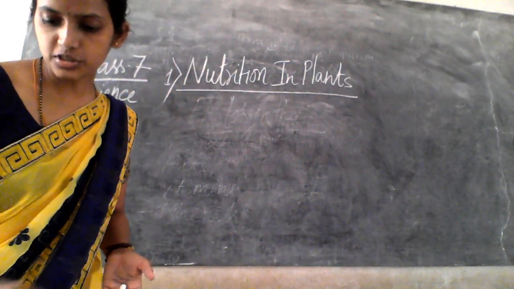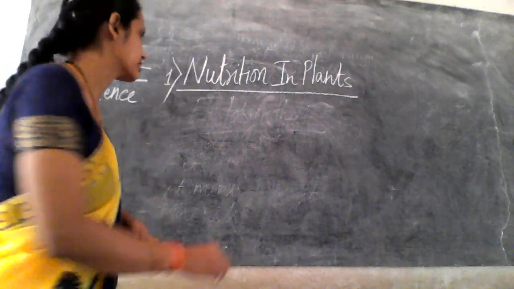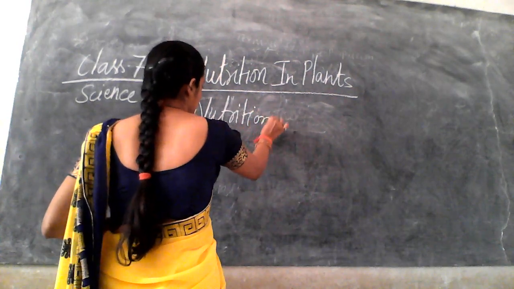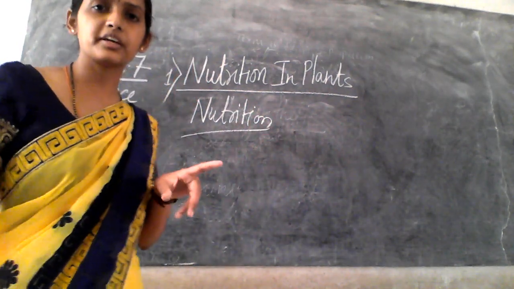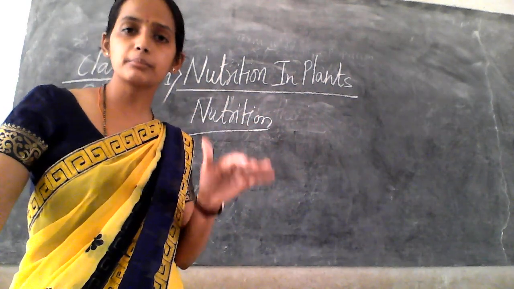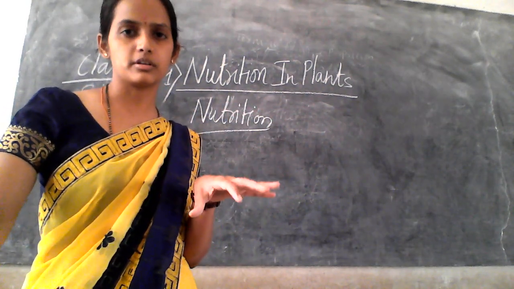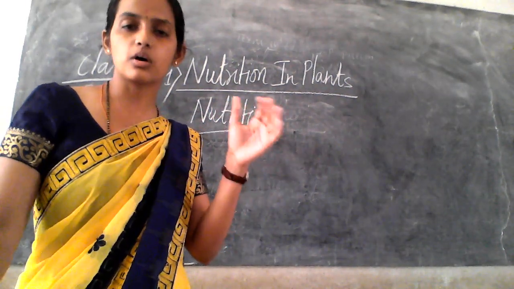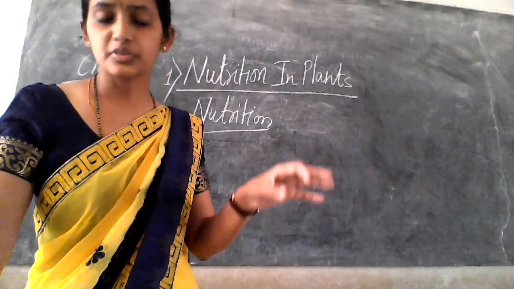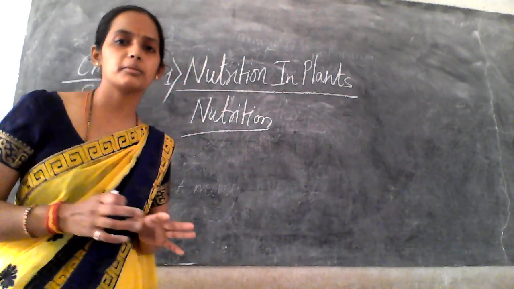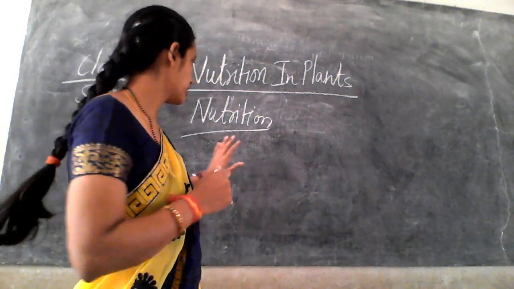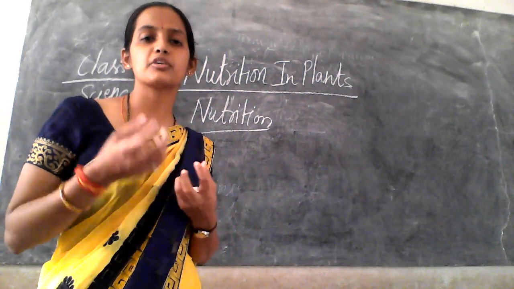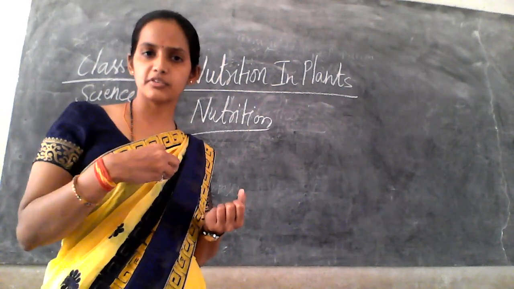one more term is there, that is nutrition. So nutrients are the compounds or the materials which are present in the food. Okay, so they are the compounds of the food. Whereas one more term is there in your textbook, that is nutrition. So what do you mean by the term nutrition? Right? So it is what? It is the mode or the technique where we eat the food or take the food, and that food